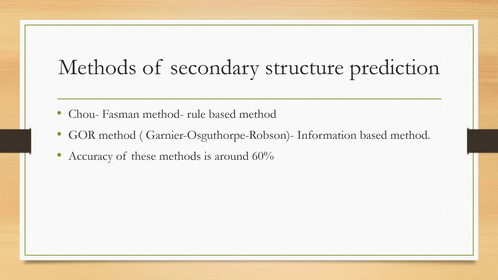Coming to the beta strand prediction: when do you predict a stretch of amino acids as beta conformation? In a stretch of 5 residues, 3 should be favoring strand propensity. That is condition number 1. Condition number 2, the average strand propensity should be greater than 1.04. Third condition, the average strand propensity also should be greater than the average helix propensity.